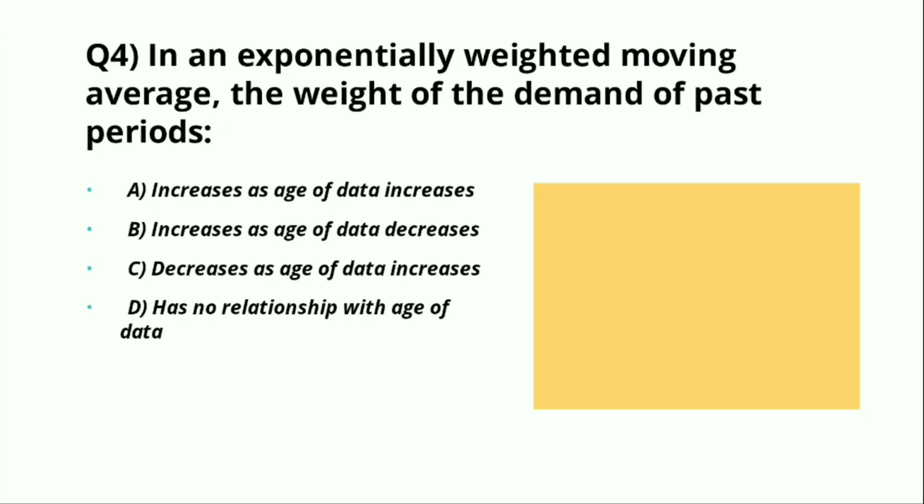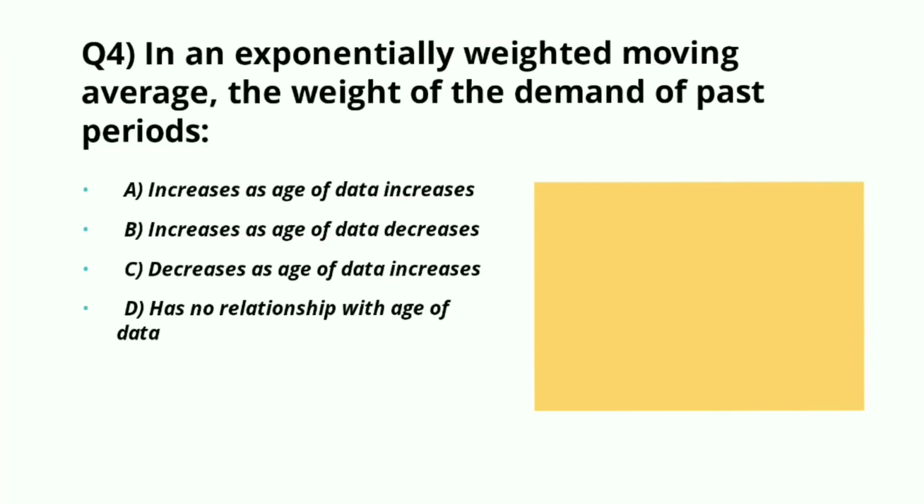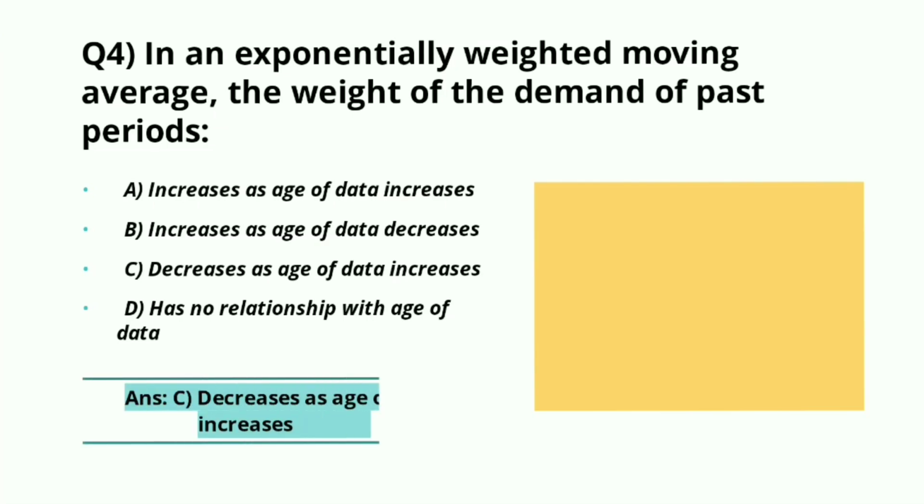In an exponentially weighted moving average, the weight of the demand of past periods increases as age of data increases, decreases as age of data increases, or has no relationship with age of data. The right answer for this question is part C, decreases as age of data increases.